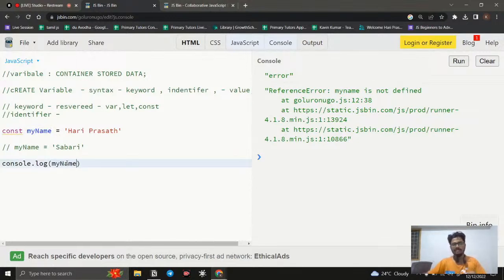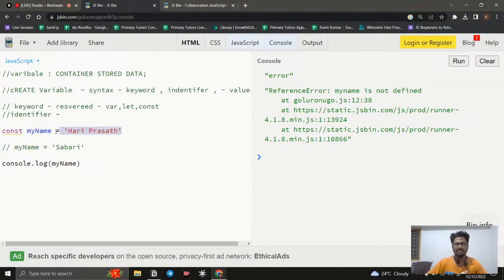So the most common convention in JavaScript is lower camel case. What is meant by lower camel case is that the first letter starts with small, and the upcoming words start with a capital letter. That is lower camel case. It is the most commonly used one for JavaScript, even in the DOM we will use this only. And right now we know how to create an identifier.